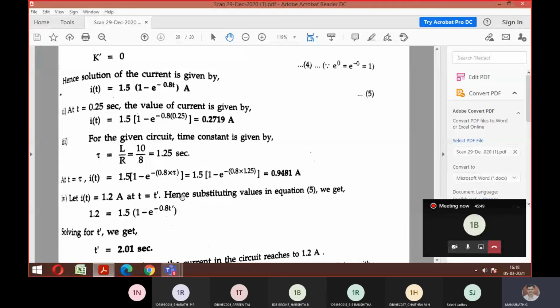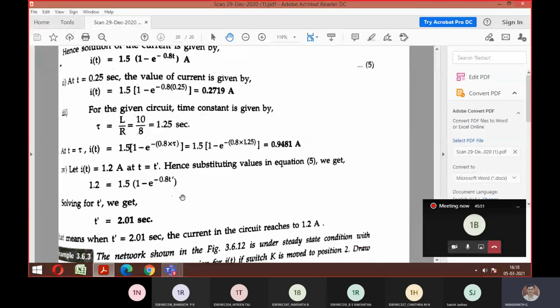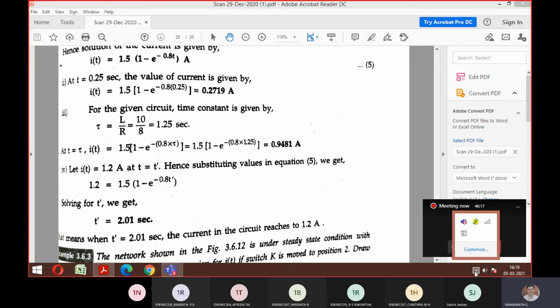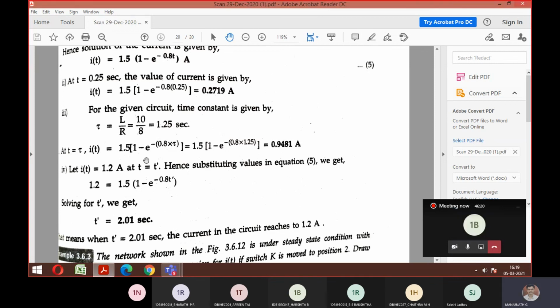So to find that, you should find this category. You need to take t is equal to tau. I think at the beginning I showed one formula. Tau can be found by L by R. Do you remember? Whenever you do any derivation of any module, try to write all the formulas on one page so that you can recollect things, along with the integration formula and trigonometric formula. It becomes easy. Okay? Found tau is equal to L by R formula.